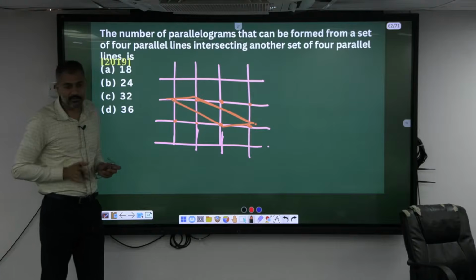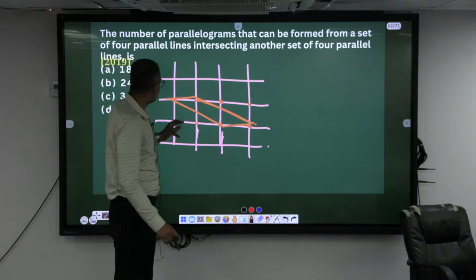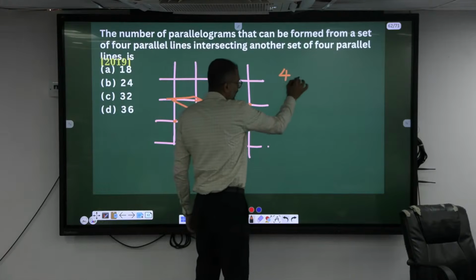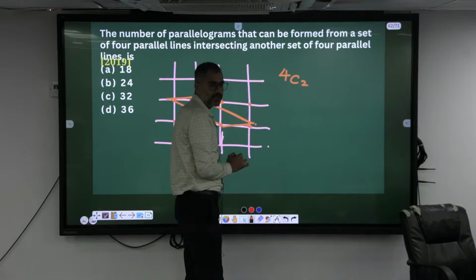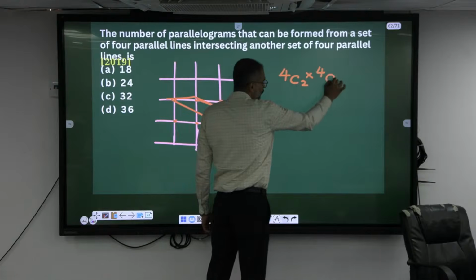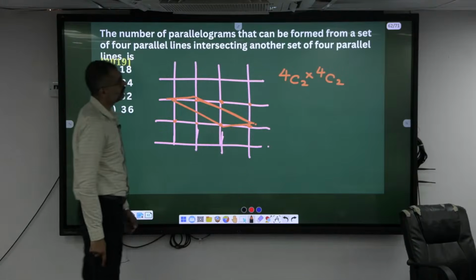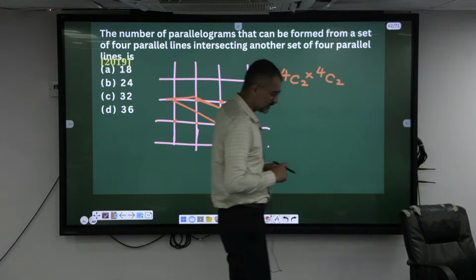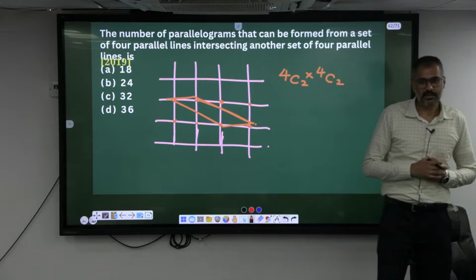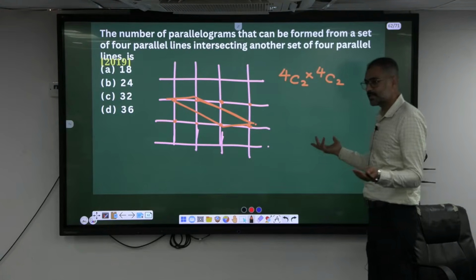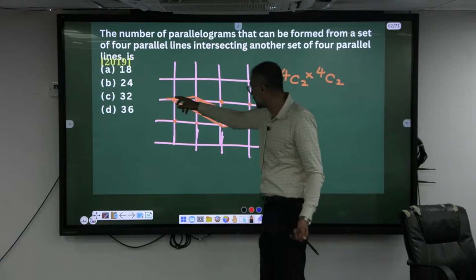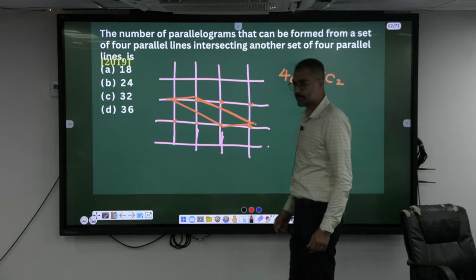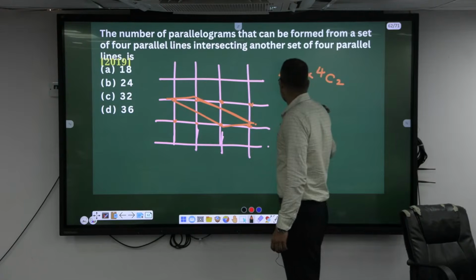So how many are there here? Totally 4 lines are there, out of which we are picking 2 from one side, and from another 4 lines we are also picking 2. So these are the number of parallelograms you can form: 4C2 into 4C2. Here you cannot use 16C4 because all 16 points cannot be used. If you pick 4 in another way, your formula doesn't recognize it as parallel or perpendicular. How much does it come to? 4C2 is 6, so 6 into 6, 36.